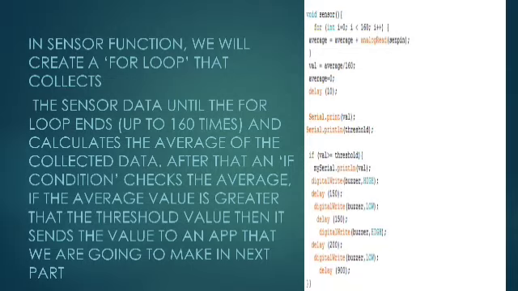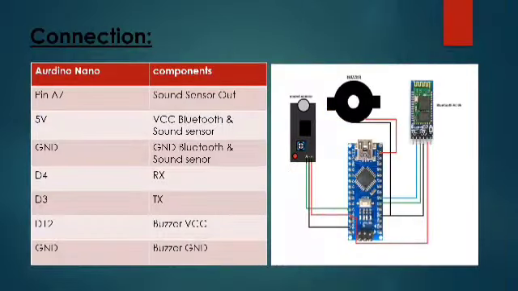In the sensor function, we create a for loop that collects the sensor data until the loop ends after 160 times, and calculates the average of the collected data. After that, an if condition checks the average. If the average value is greater than the threshold value, then it sends the value to an app that we are going to make in the next part, where if the value is more than the threshold value, the app starts to record that sound. And now let us see the connections.